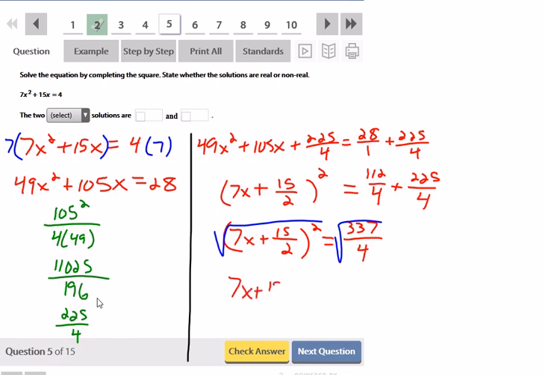7x plus 15 over 2 is equal to plus or minus. 337 is a prime number, so even if I were to try a tree, it wouldn't work. And the square root of 4 is just a regular 2. Now minus 15 over 2 on both sides.